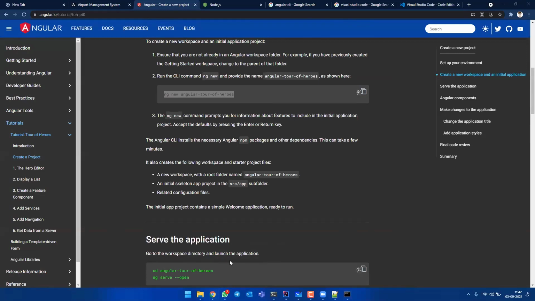Bro, at the end, can you just give a complete roadmap for a beginner, where to start, what to do, and all? There's so much to learn, but there should be a sequence to learn everything. Okay, sure then. At the end, I will try to give you a complete roadmap from where to start and where to move. Are you asking for a roadmap for complete web development? I mean, complete full stack or only Angular? Only AngularJS. Please message me here whether you're asking me about a complete full stack, right? Okay, I'll give you a complete roadmap.